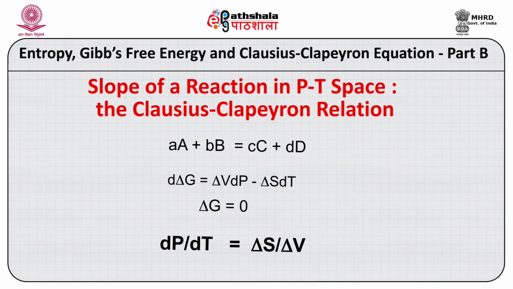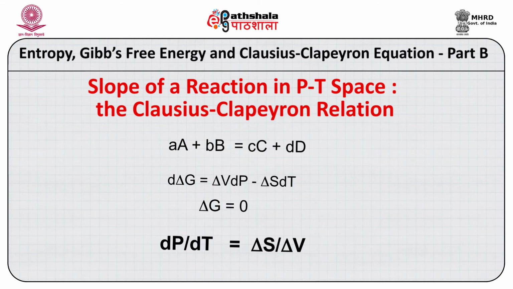Now, from the relation I have just derived, we can write for this reaction that dΔG equals ΔV dP minus ΔS dT, and at equilibrium ΔG becomes 0 and we have this relation dP/dT equals ΔS/ΔV.